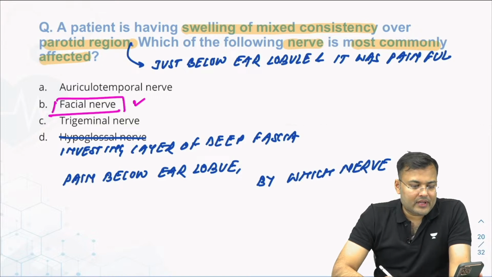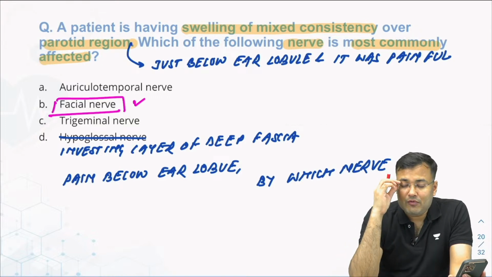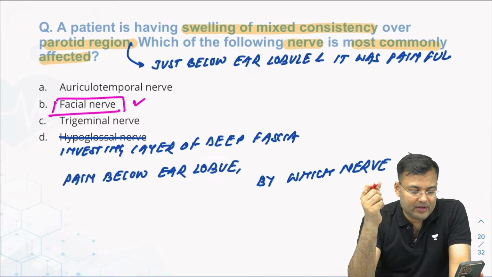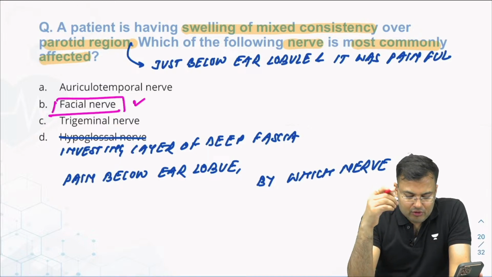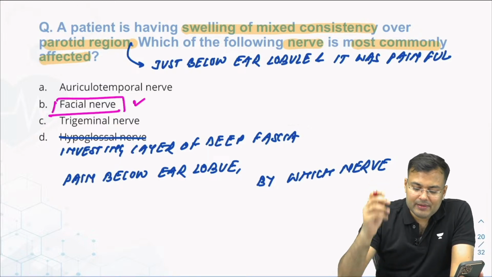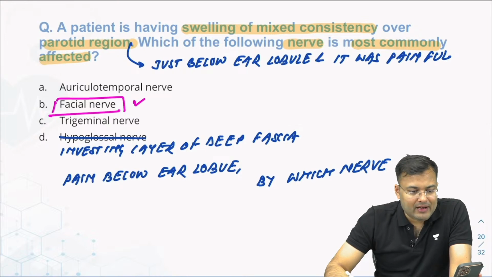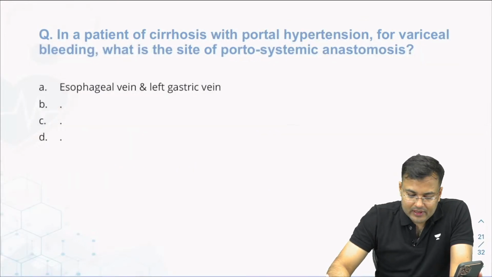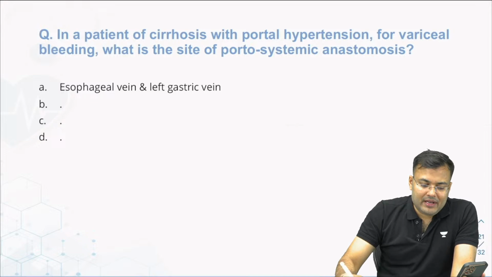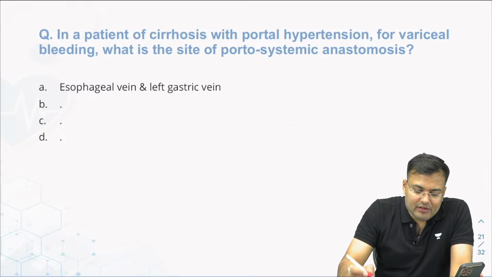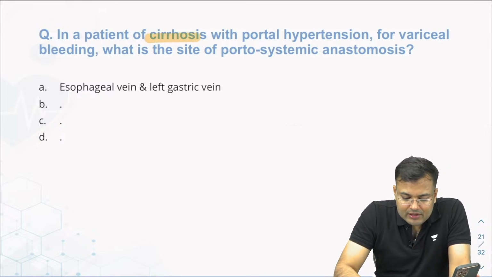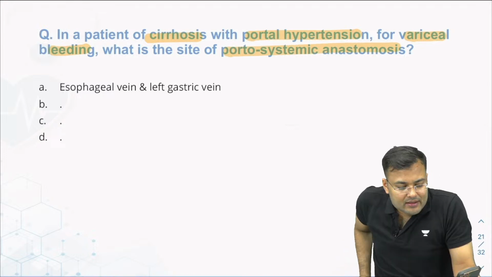Facial nerve. Sometimes what happens, there is involvement of the nerve by the tumor. So that's why there is pain. It's because of the facial nerve. Okay? I will update this question, guys. Now you tell me what was the exact language of this question. In a patient of cirrhosis with portal hypertension for variceal bleeding, what is the site of portosystemic anastomosis? Tell me guys.